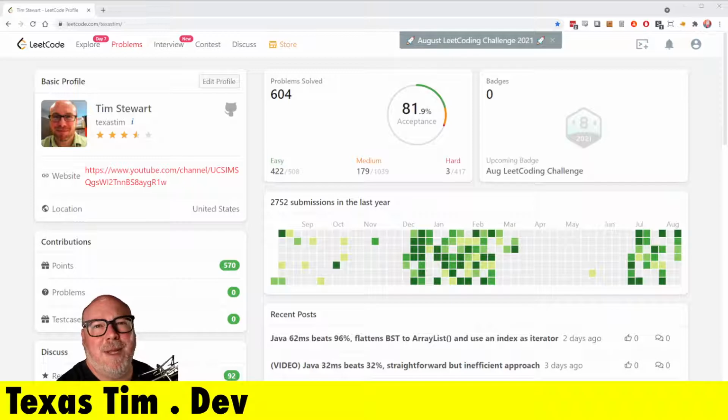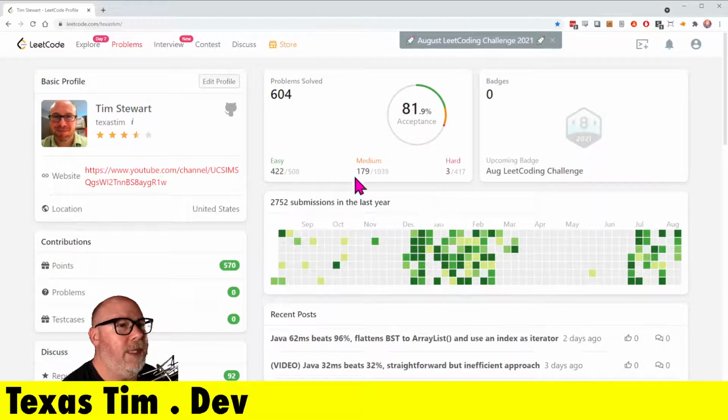I am TexasTim.dev, and welcome back to my ongoing quest to grind through all of the LeetCode algorithm problems. I've done all the easy ones, although sometimes LeetCode posts a new one, so I pick that one up. But mainly, I am working through the medium problems, and I'm about 20% of the way through them. And I've only done like 3 of the hard. So I'm working my way upward in terms of complexity and difficulty. Well, without further ado, let's see what we have today.